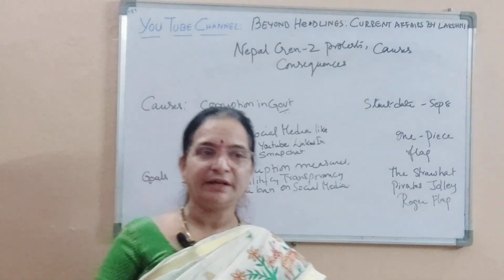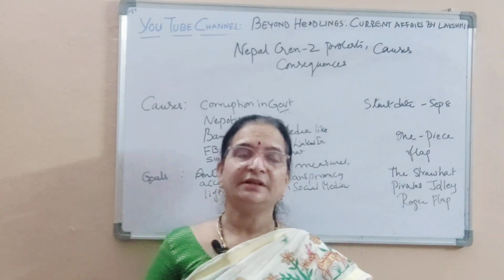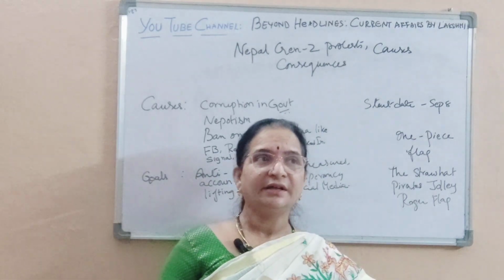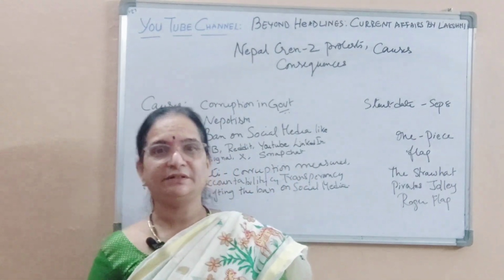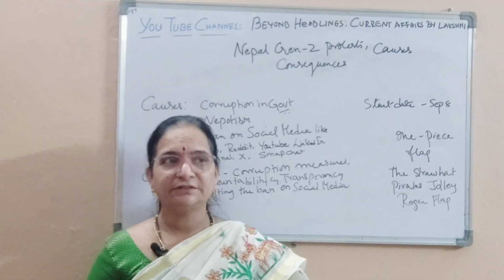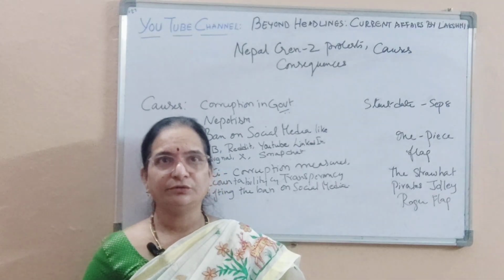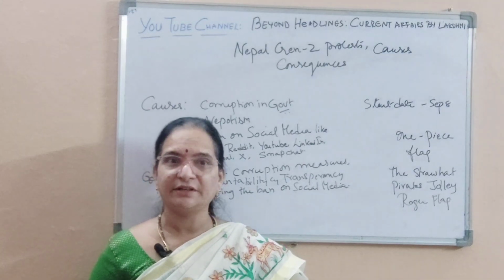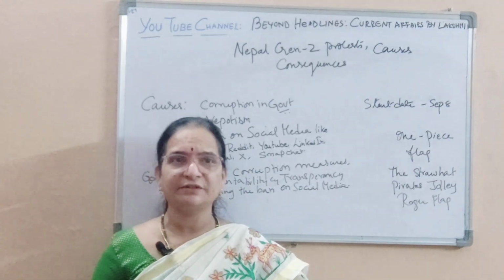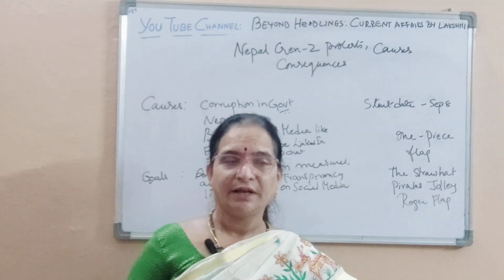The frustration was already building up over the corruption prevailing in the government, the show of wealth by government officials and ministers, and the plight of the common man in Nepal. All these things were building up, and the last straw was the ban on social media. So they protested vehemently, severely, and went to the extent of burning things. Today, the parliament was burned, and many houses of ministers and government officials were either burned down or vandalized.